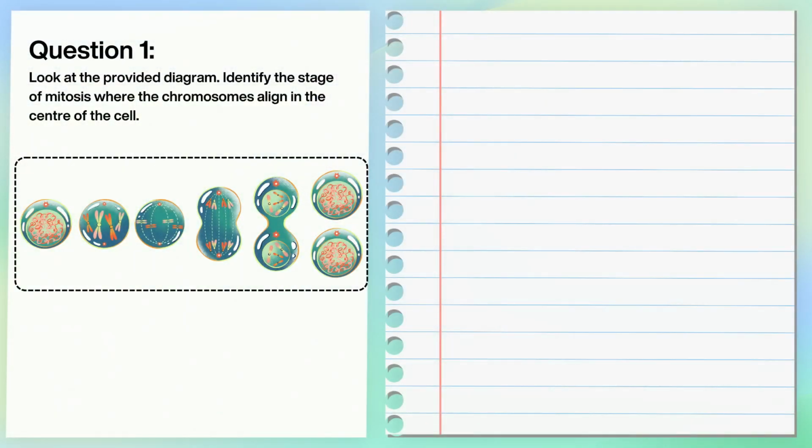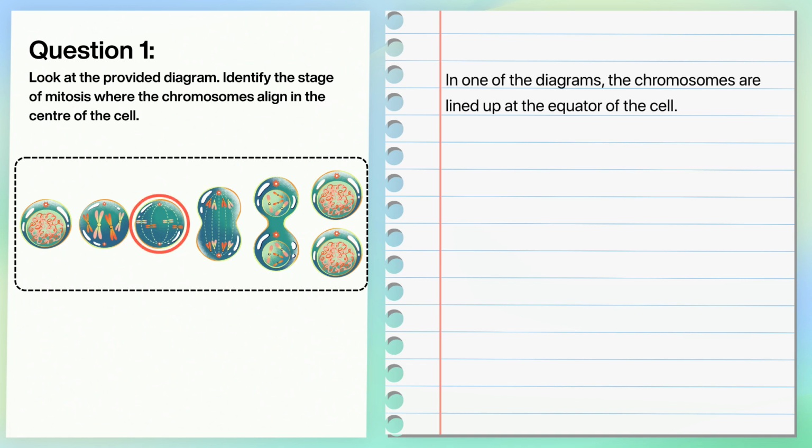Let's work through some questions to consolidate our knowledge on mitosis. Question 1. Look at the provided diagram. Identify the stage of mitosis where the chromosomes align in the center of the cell. We see that in one of the diagrams, the chromosomes are lined up at the equator of the cell. In the metaphase, chromosomes align in the center of the cell. So our answer is the metaphase.